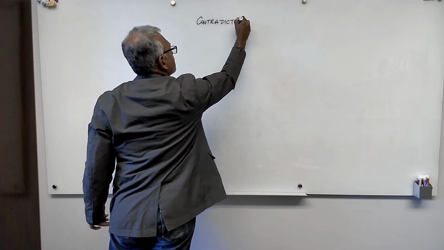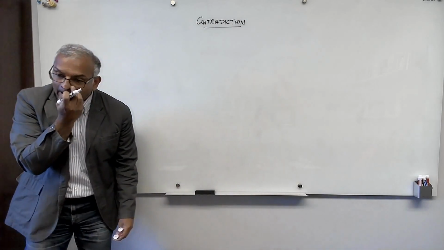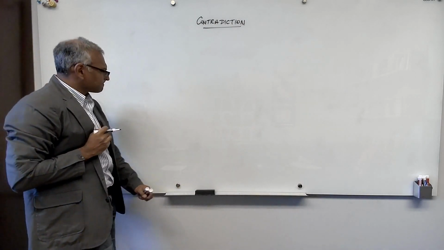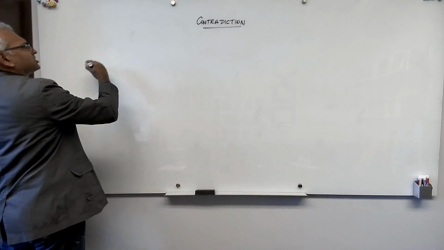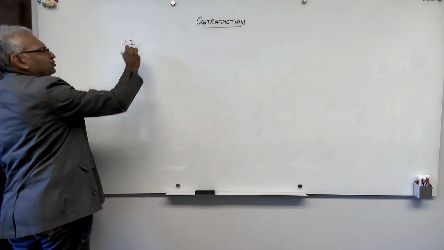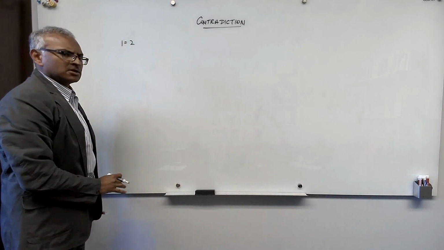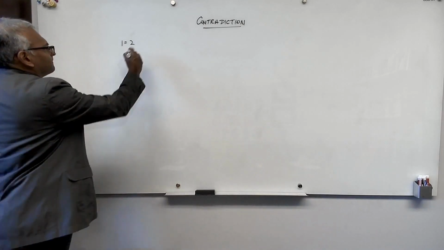Contradiction. Okay, let me tell you about contradictions. Here are examples of contradictions. 1 equals 2. Nonsense. Contradiction. So contradiction is nonsense. Okay.